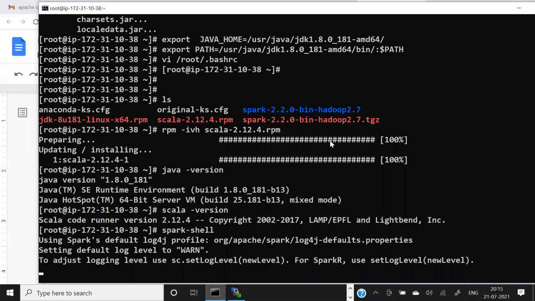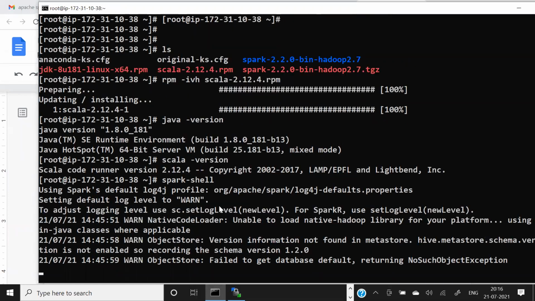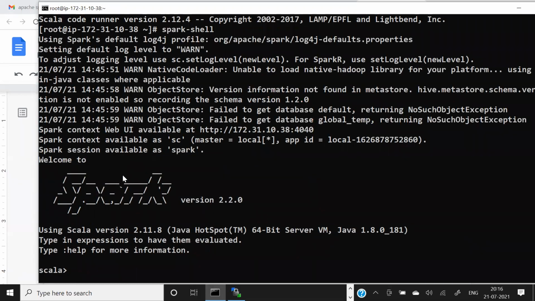Okay, so Spark is going to launch. And behind the scenes, when you run this command, Spark will give you the capability to connect to Spark with a language called Scala, because Spark works on top of Scala. So guys, here in a minute you will get the welcome to Spark. There's no error come up.